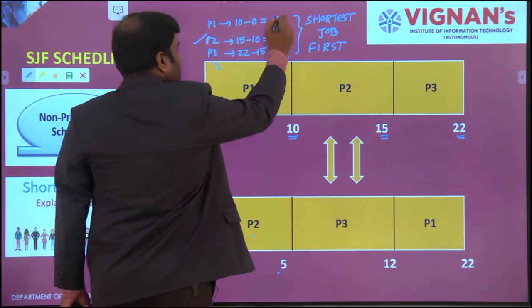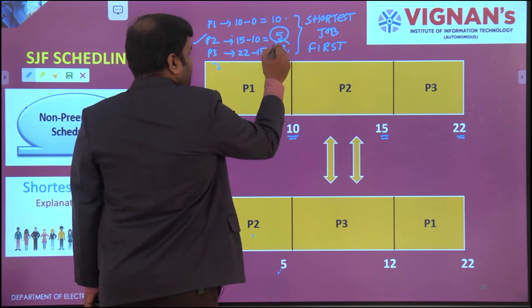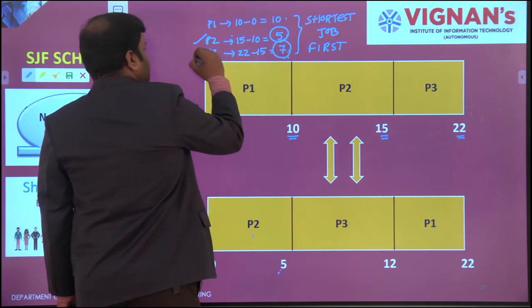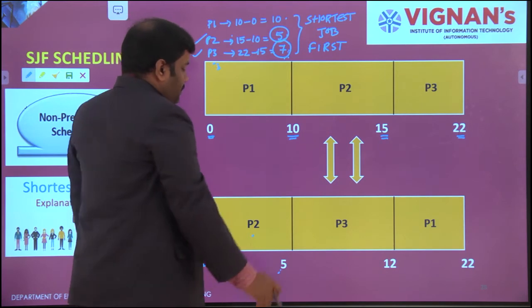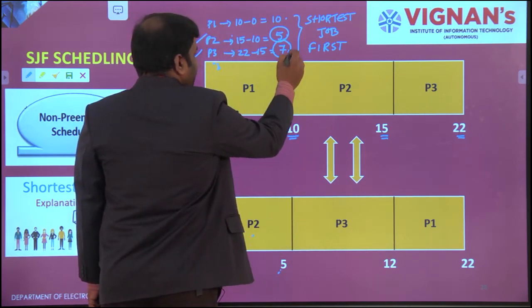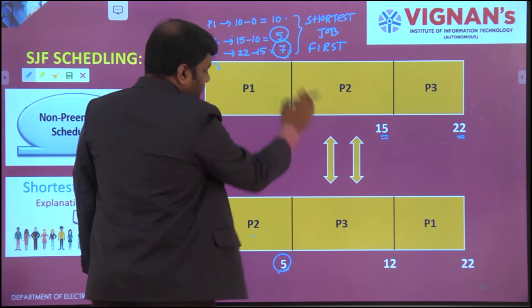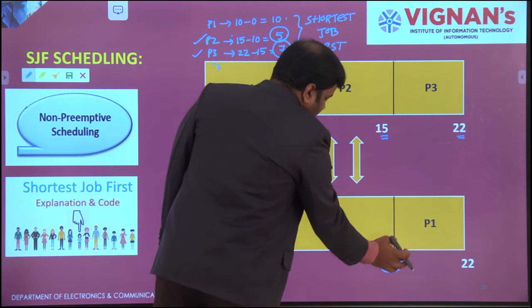And next, we have two values, 10 and 7. Which is the shortest one? 7. So the corresponding process is P3. After completion of P2, P3 will come. And how much time will it take? 7 seconds. So already 5 seconds are completed. 5 plus 7 is 12 seconds.